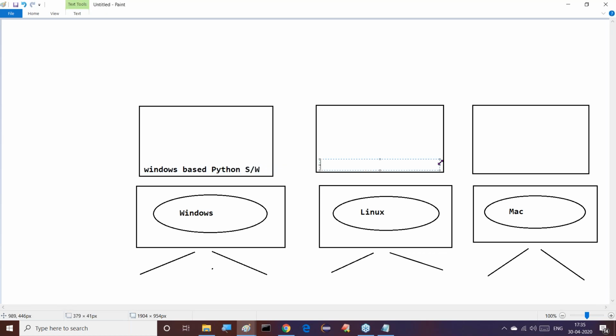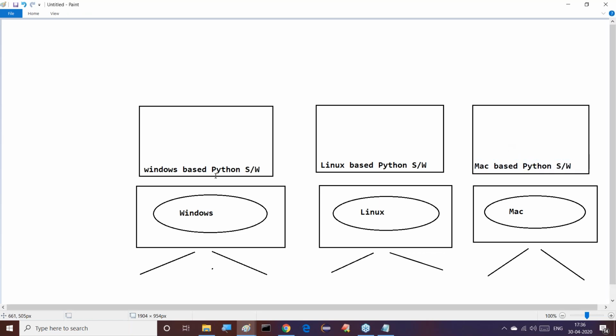Similarly, this is Linux based Python software. And this is Mac based Python software. These exist clearly.